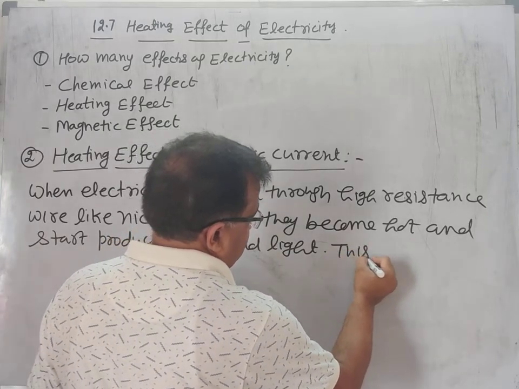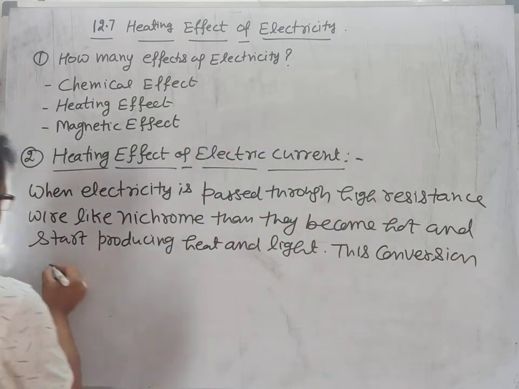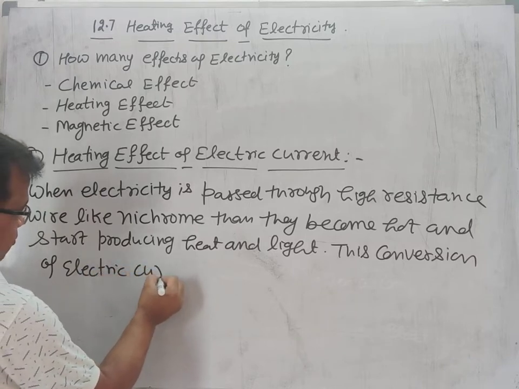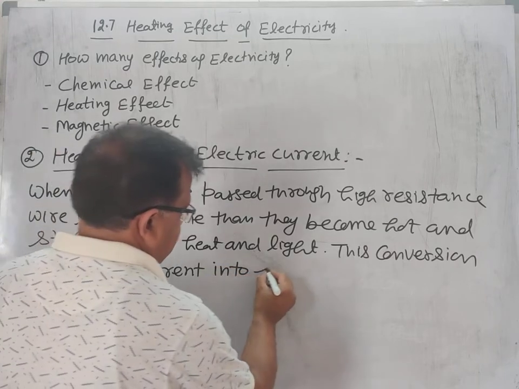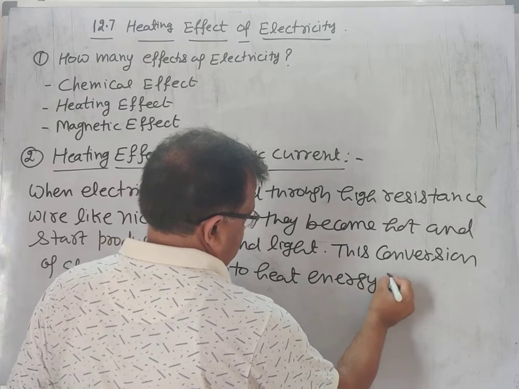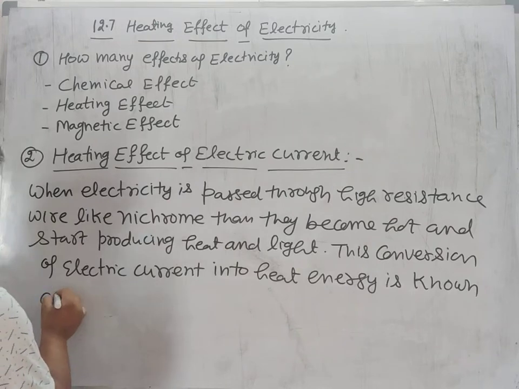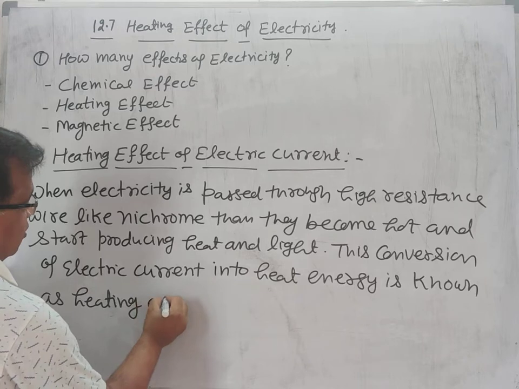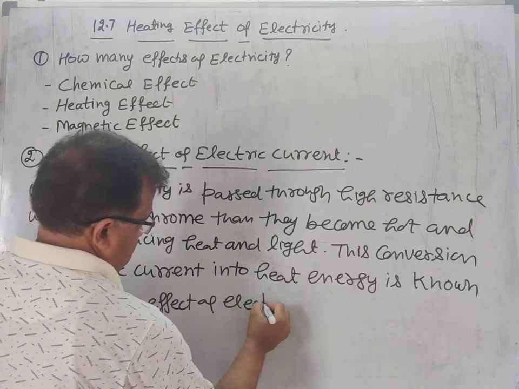This conversion of electric current into heat energy is known as the heating effect of electricity.